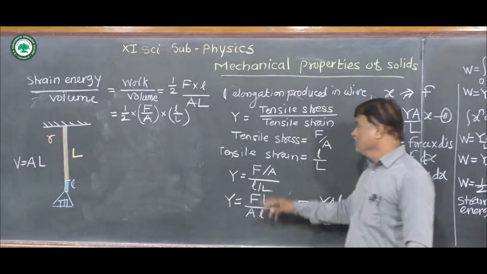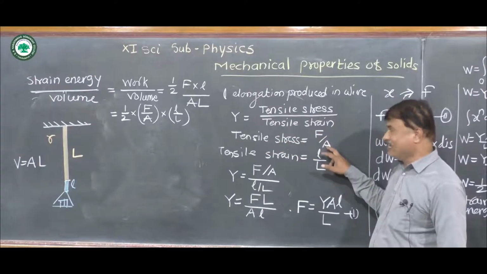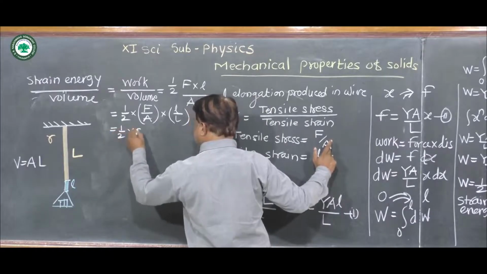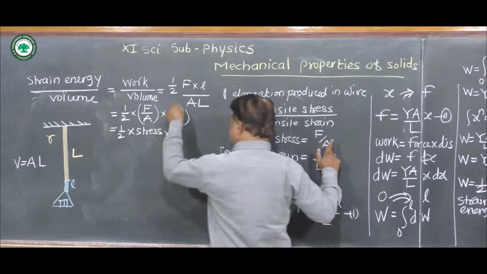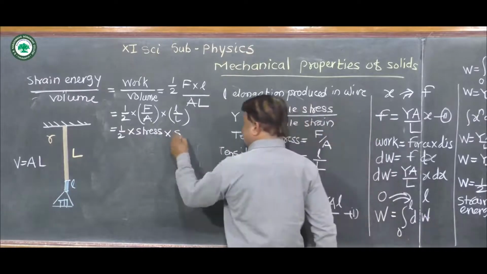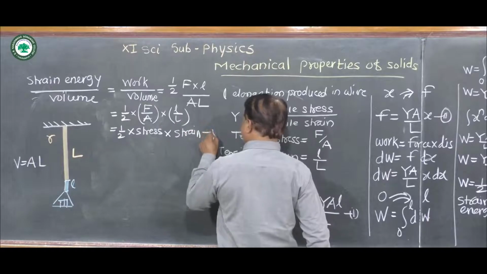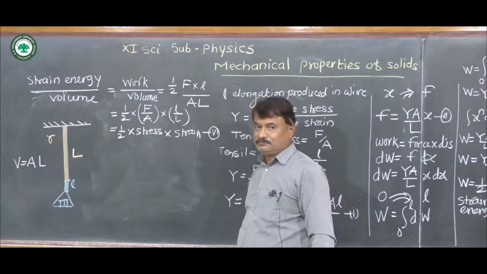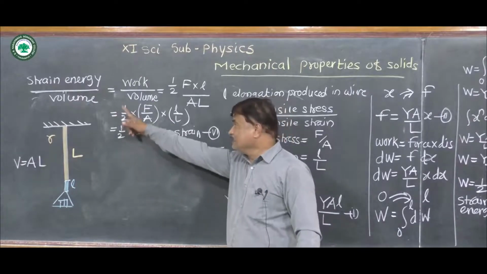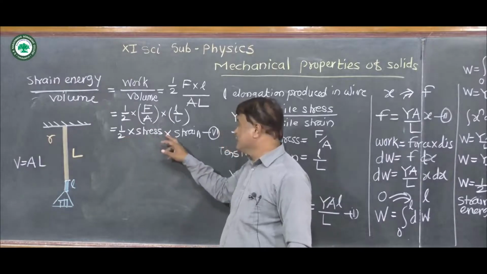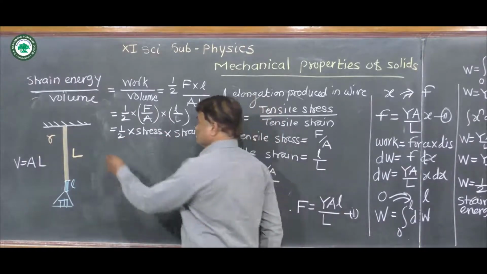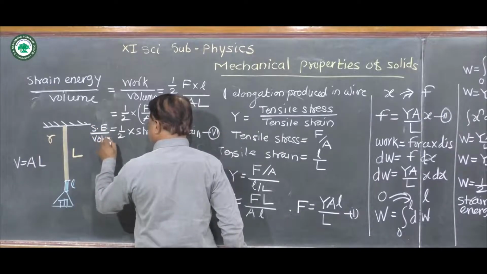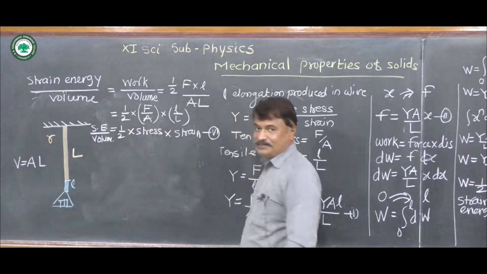Now see here, we know that tensile stress is equal to F upon A. So we write strain energy per unit volume is equal to half into stress into strain, since small l upon capital L is strain. So this is equation 5, which gives us strain energy per unit volume. In this way we get strain energy per unit volume is equal to half stress into strain. So this is the required equation.